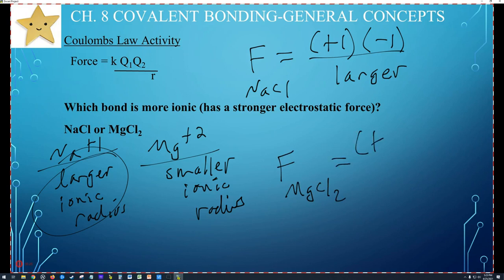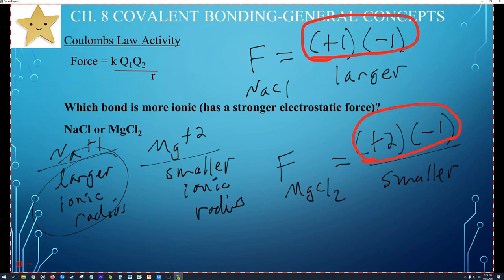We're going to have a +2 here and a -1 there. So we have more charge on top, and a smaller one on the bottom. If we compare the numerator for these two, +1, this one's got a +2, so this one's larger, just based on that charge. Magnesium has a +2 charge, whereas sodium has a +1. So this numerator is going to be larger.